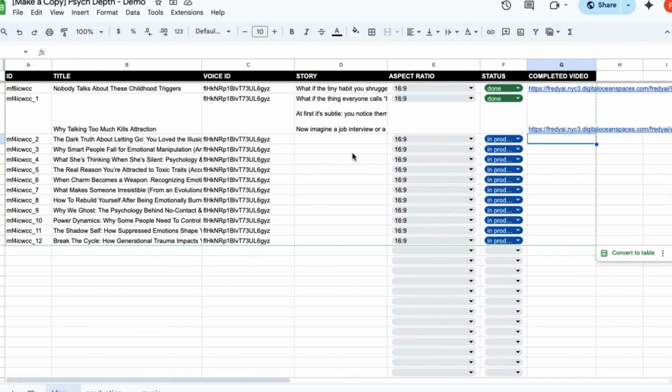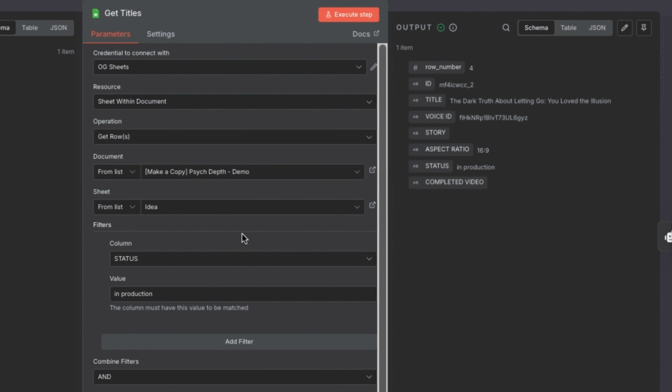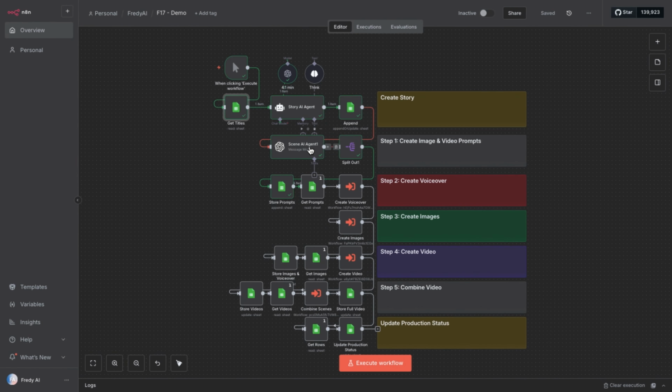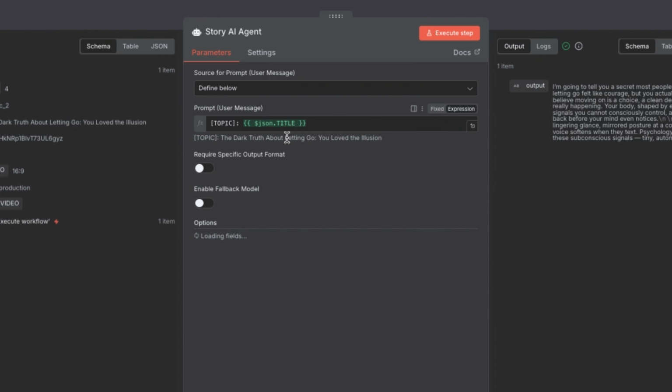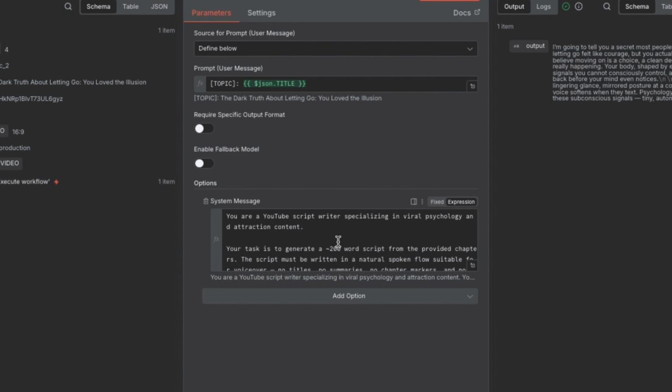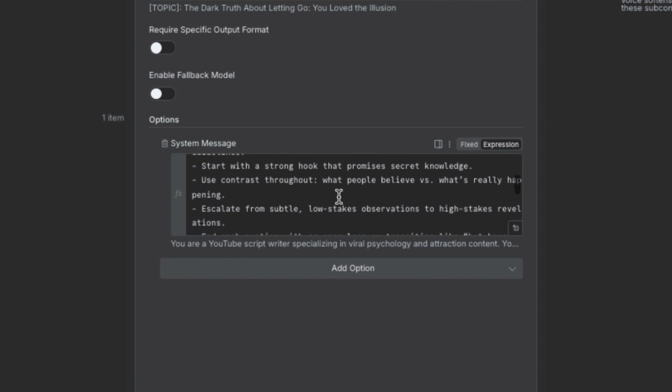As you can see, once those required columns are filled out, the information pulled from the sheet into the Get Idea node is pre-populated with the details, including our voice_ID. We're then going to pass all of that info into the Story AI agent. Now, if you look at the user prompt here, we are only passing the title, but we also need a robust system message. Looking at the system prompt, you can see I've defined the task and the guidelines this AI agent needs to follow.